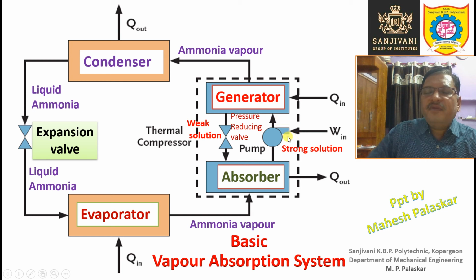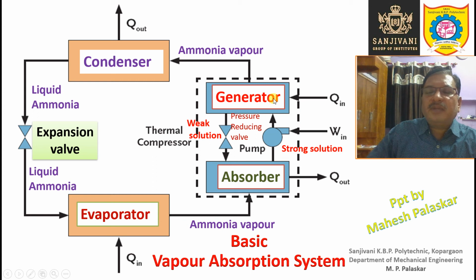Now we have discussed that there are no moving parts in this vapor absorption system. But here, except for this pump, there are no moving parts. In the pump only there are some moving parts, right? So this pump will pump the strong solution from the absorber to the generator. Now in the generator, we are supplying the heat energy, right?